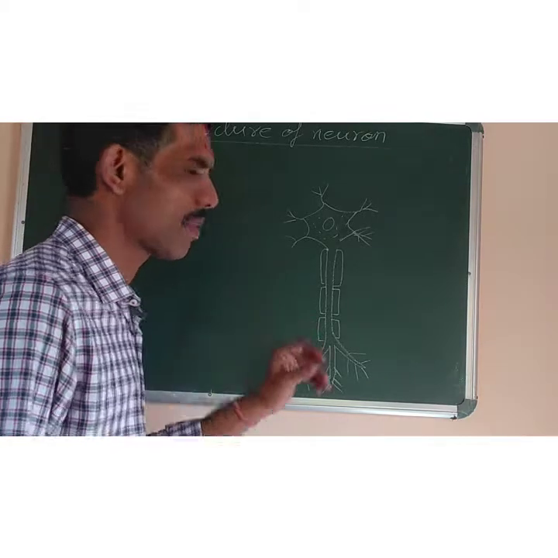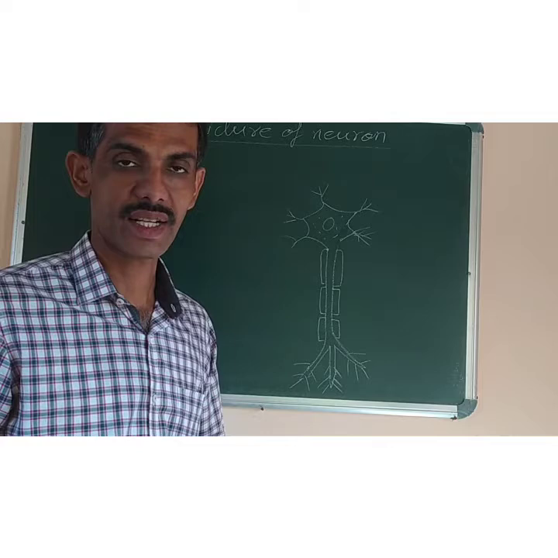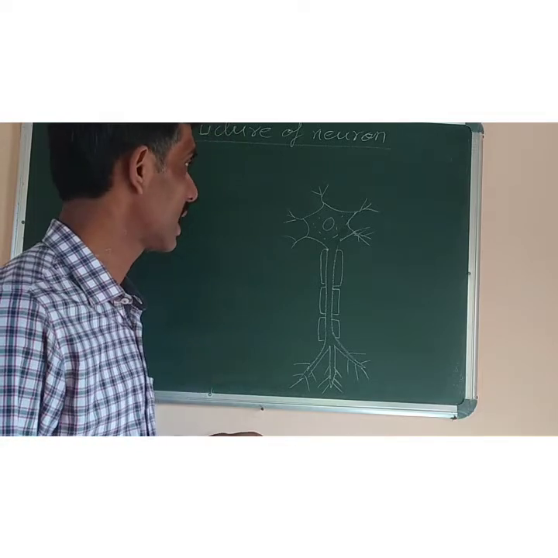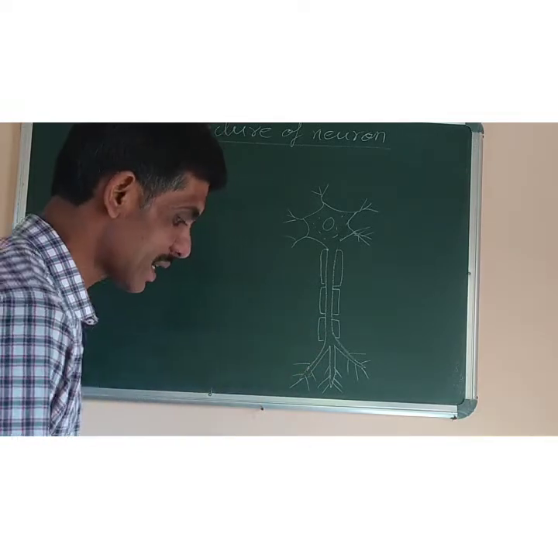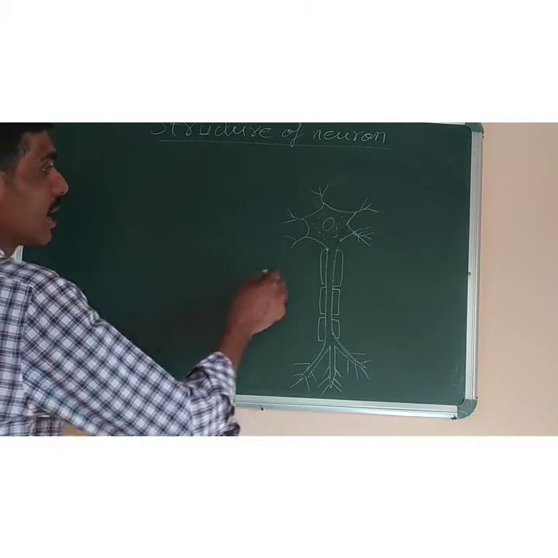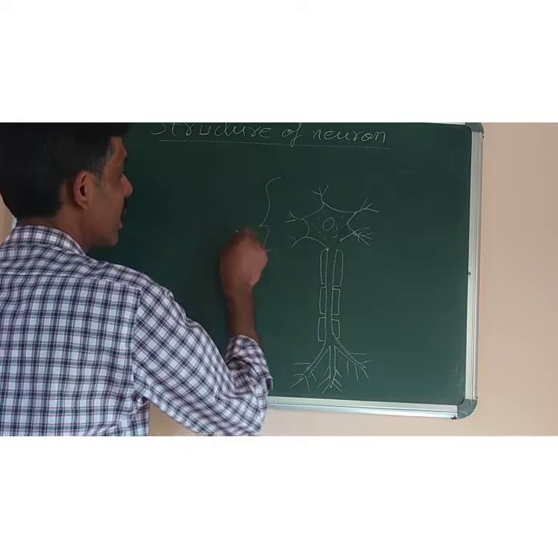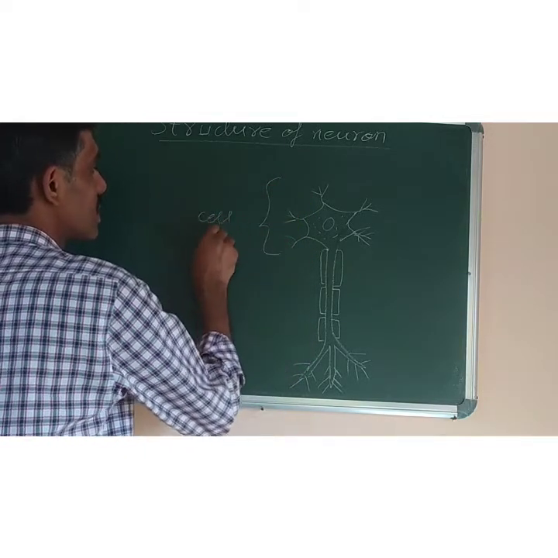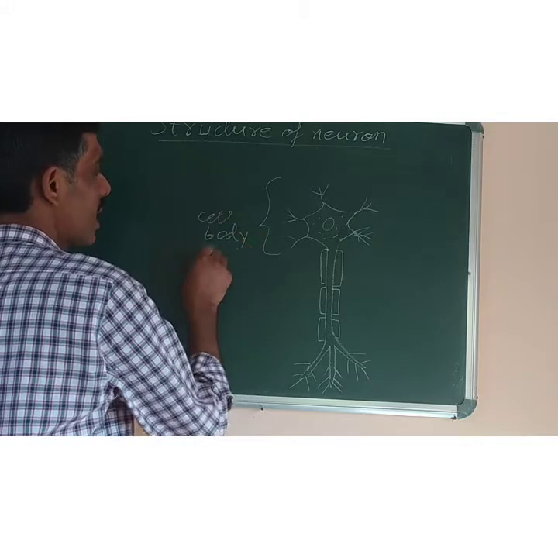Okay, now next you can see the diagram of a simple nerve cell. I have drawn it from lower classes, class 6 onwards. A nerve cell consists of 3 different parts. What are they? Cell body. This part is known as the cell body, or cyton. It is also called perikaryon.